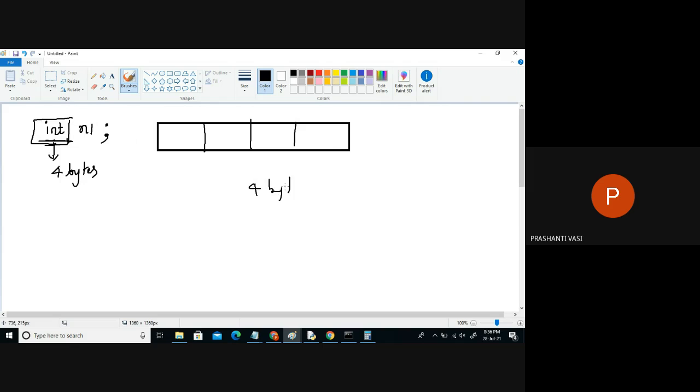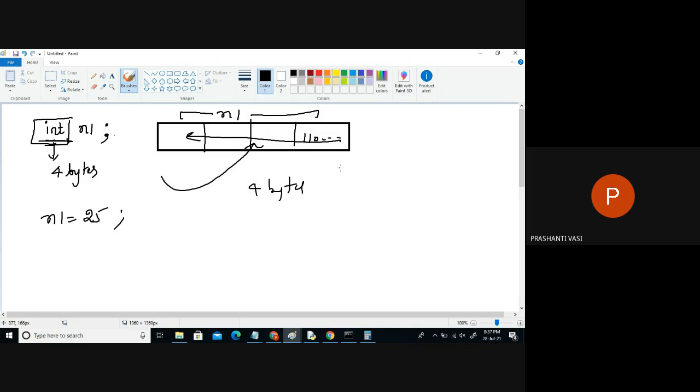And now the name of this 4 byte block, the whole block, is n1. Now, if I later say n1 is equal to 25, when I assign a value of integer type, 25 will be stored in binary format in this block. Whatever the binary format is, it will be stored from right to left.